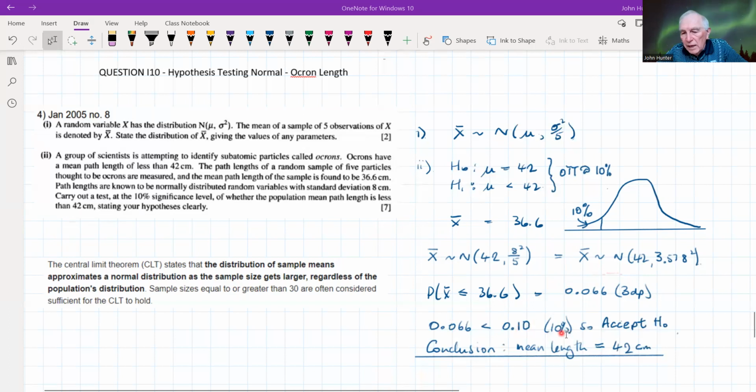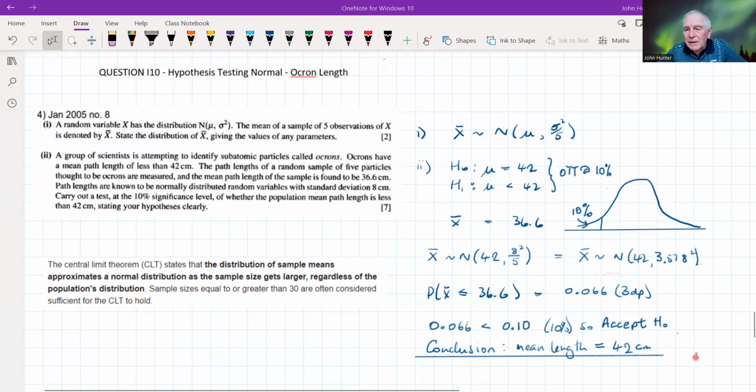So we would accept the null hypothesis that the mean length is, well, the mean upper bound for the length, should probably more correctly write, is 42 centimeters. Okay, so we're not saying that that is the mean. That's the mean upper bound.